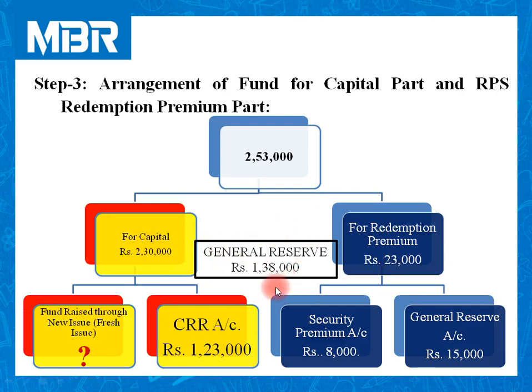If you refer your question very properly, you can easily trace this figure 1,38,000.